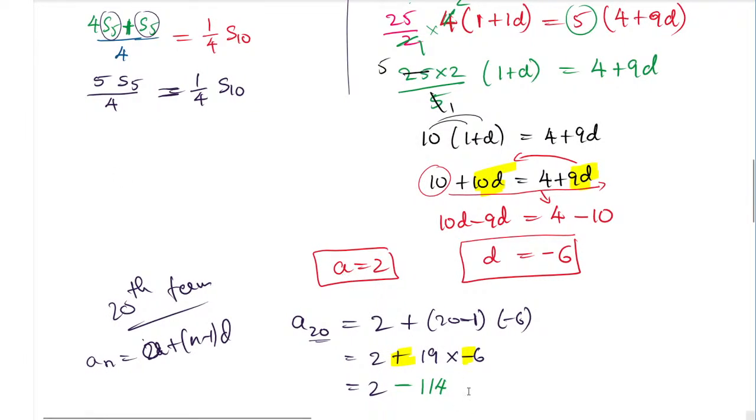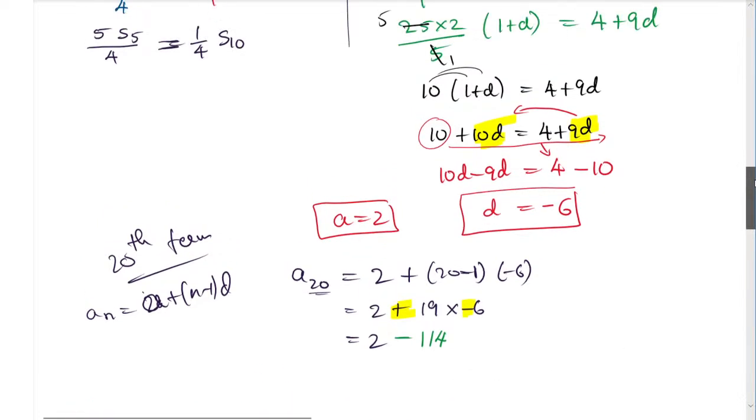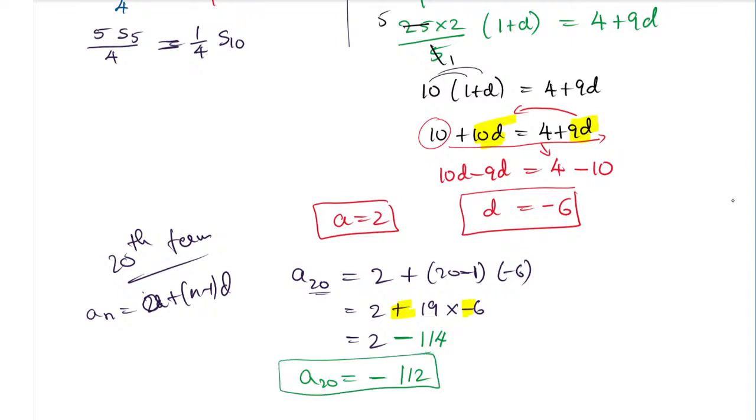Okay, so that answer is nothing but how much? 112. That is negative. The greatest number is having the negative symbol. So negative 112 is your A20. And you have proved the 20th term of the given AP is minus 112. Yes. So this is the way how you can find the answer.